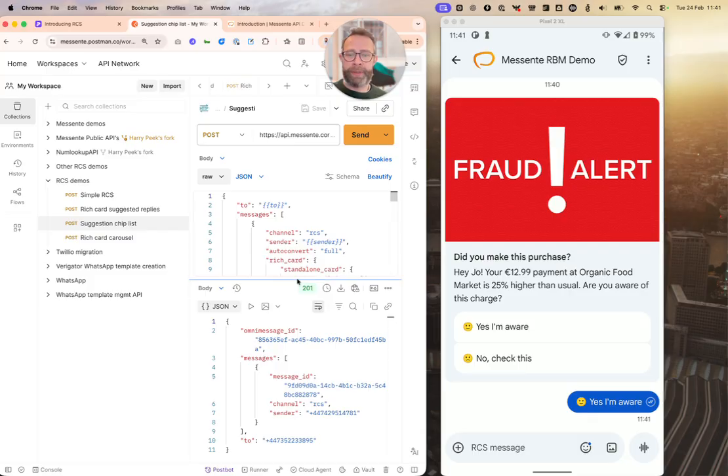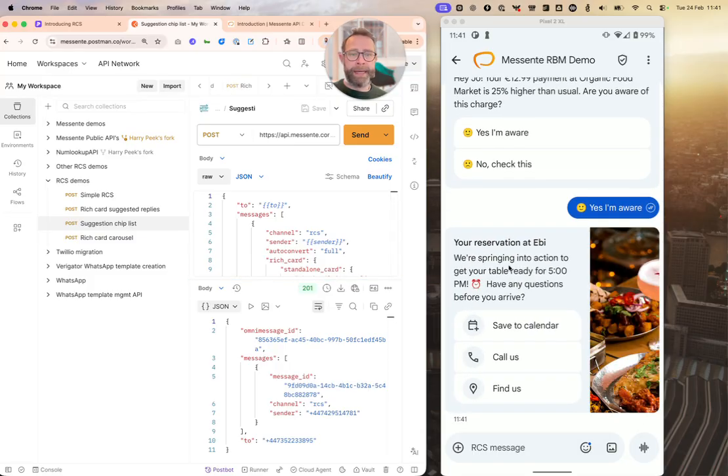Let's have a look at some other types of suggestion. So this is going to be a restaurant booking scenario. So we can see that I've got a reservation coming up. Again, we've got an image. This time we've just flipped that card into the horizontal layout, and now we've got a whole bunch of other actions. So I could save that to my calendar. I could start a telephone call. I could follow a maps link. You could also have URL type links and other types of action as well.